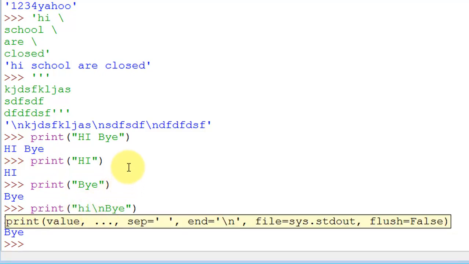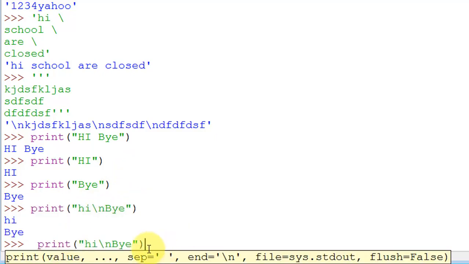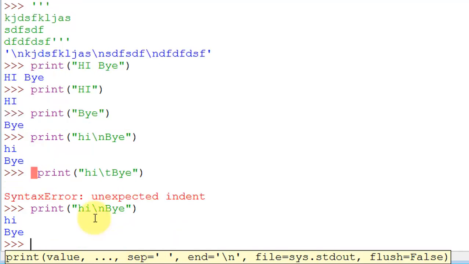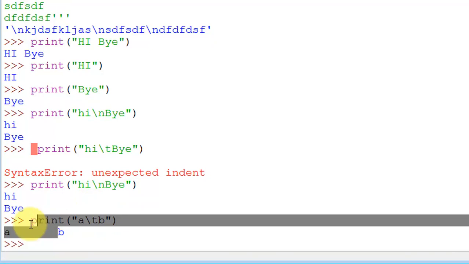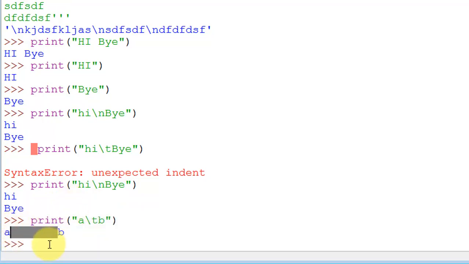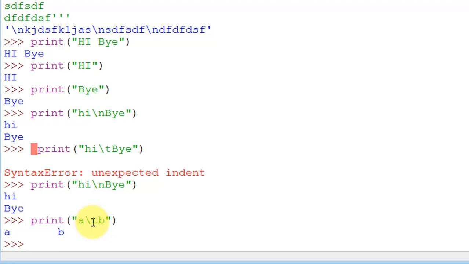Now as we have used slash n, we have another escape sequence as well, that is slash t. Let's say print a slash t p. If you see, we have a gap of usually 5 characters. This is called a tab character, and this is also an escape sequence. Now what are escape sequences? These are symbols which cannot be typed by the keyboard. We can type them with the combination of a slash and a character or more than one character. This is called an escape sequence.